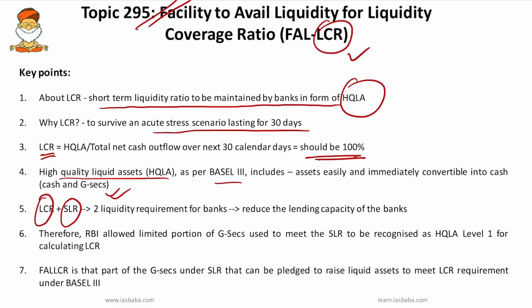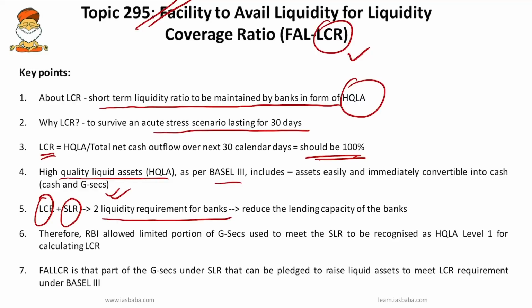So LCR is the parallel liquidity requirement under Basel III, whereas SLR is the liquidity requirement in India by the RBI. So now we have two liquidity requirements for the banks. What is the issue with two parallel regulations where similar liquid assets are to be maintained by the banks?